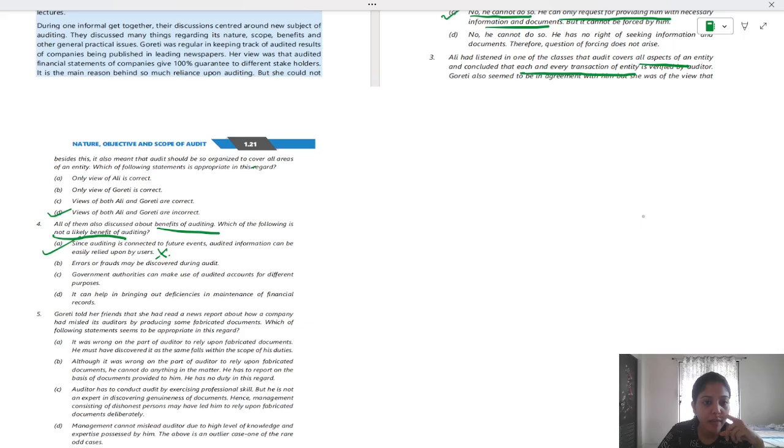Government authorities can make use of audited accounts for different purposes. Yes. For assistance, for grants, yes. It can help in bringing out deficiencies in maintenance of financial records. Yeah. In case of any deficiencies, it can be noted because of audit, right? Yeah. Now the last question.